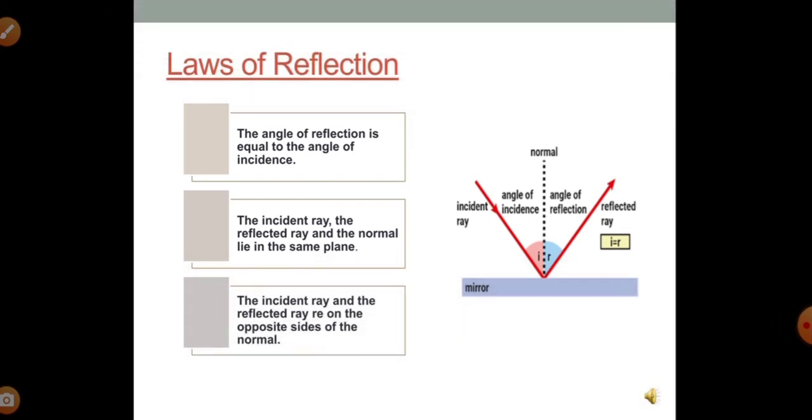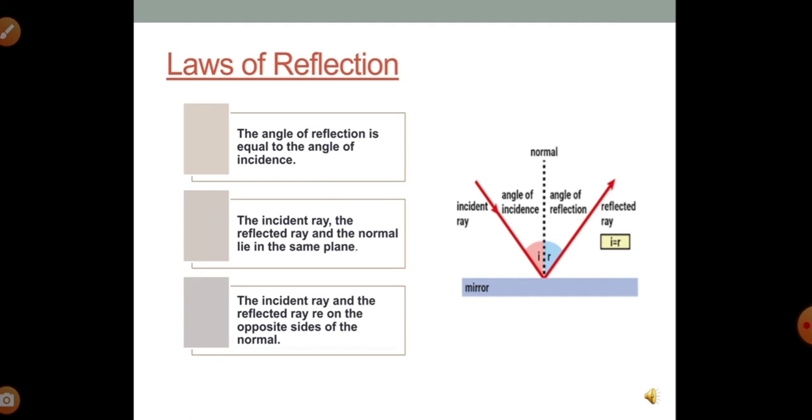Now we will see what the laws of reflection are. To be specific, there are a total of 3 laws of reflection. The first and very fundamental law states that the angle of reflection is equal to the angle of incidence. We have already seen what the angle of incidence and the angle of reflection are. From the diagram, it is pretty clear that I and R are going to be the same, and this will happen in each and every phenomenon of reflection. Just remember that I is equal to R.